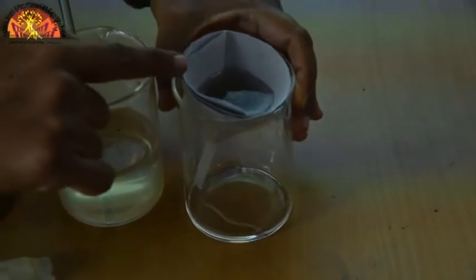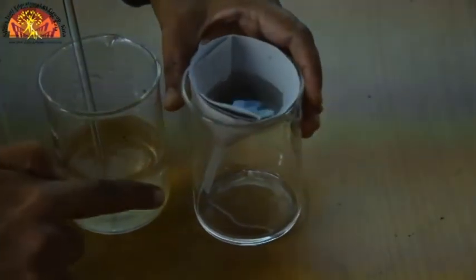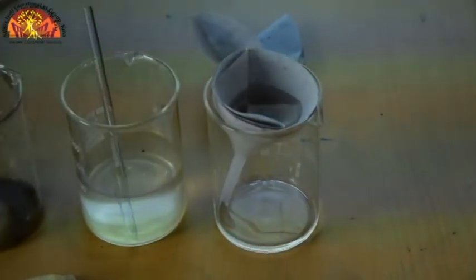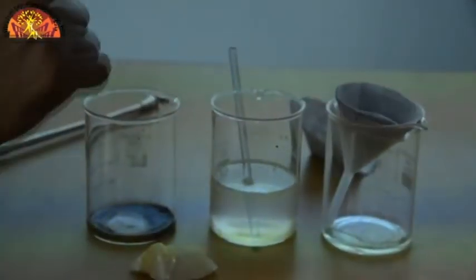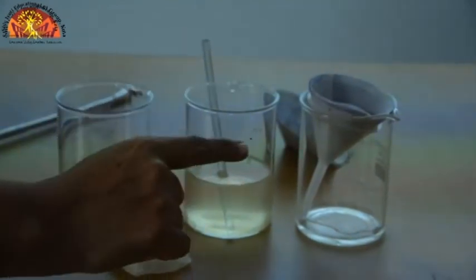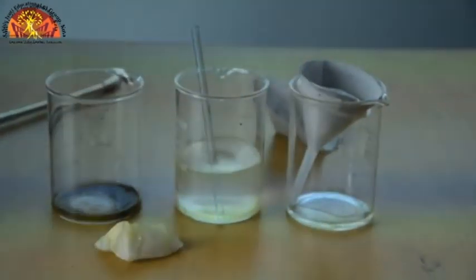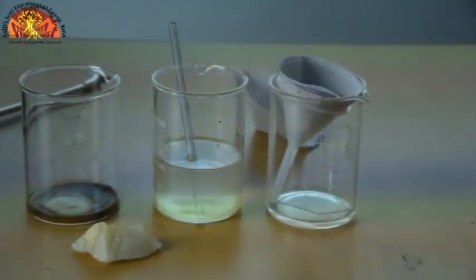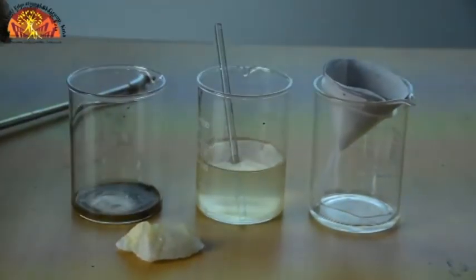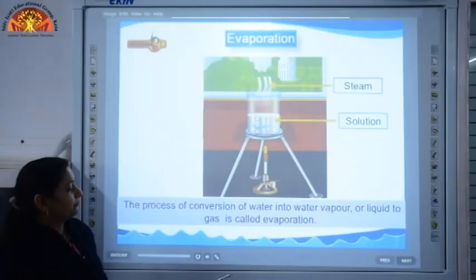And so this process by which we have filtered the water using the filter paper is known as filtration. So I hope you have understood sedimentation, decantation and filtration. These are the processes which are used to remove insoluble impurities from water or any other liquid.